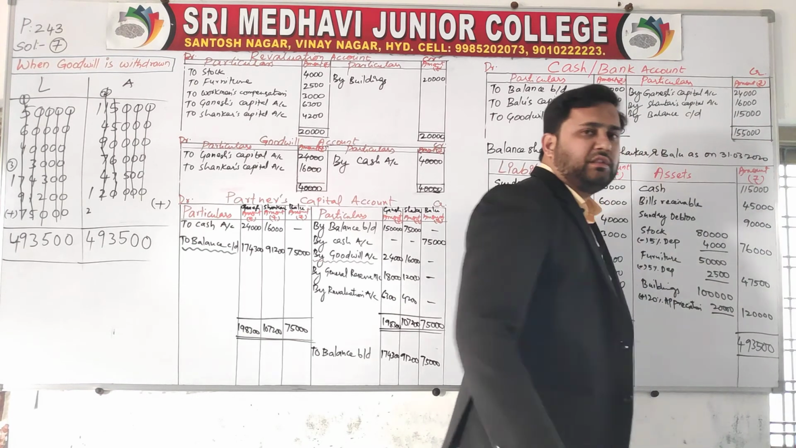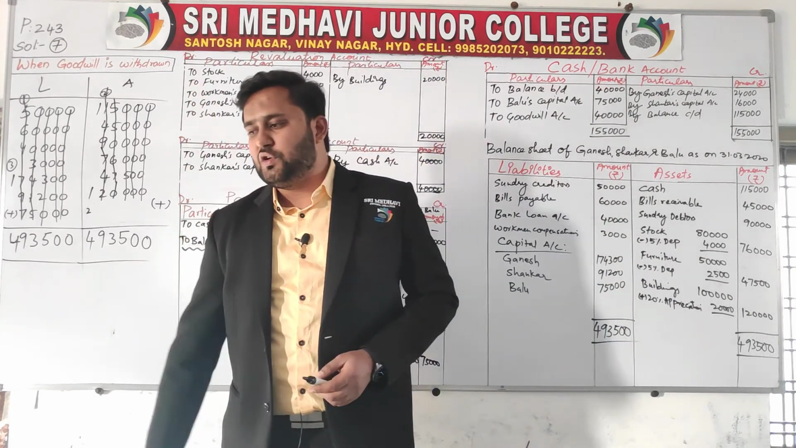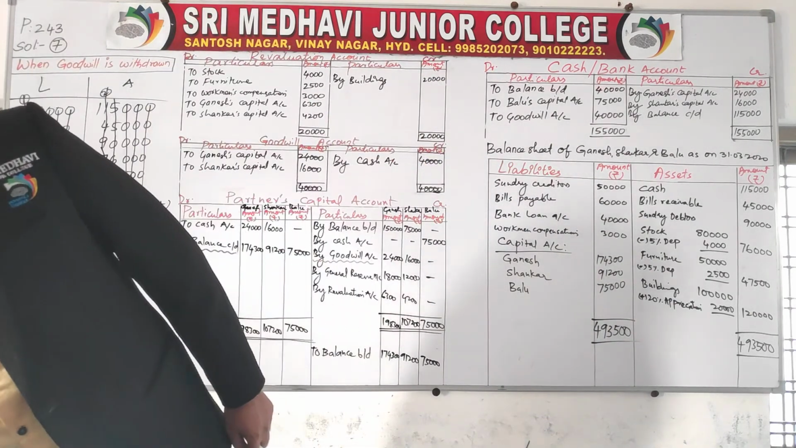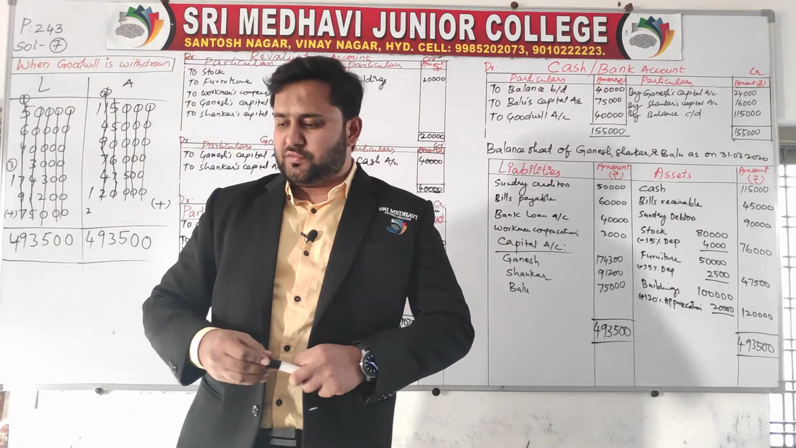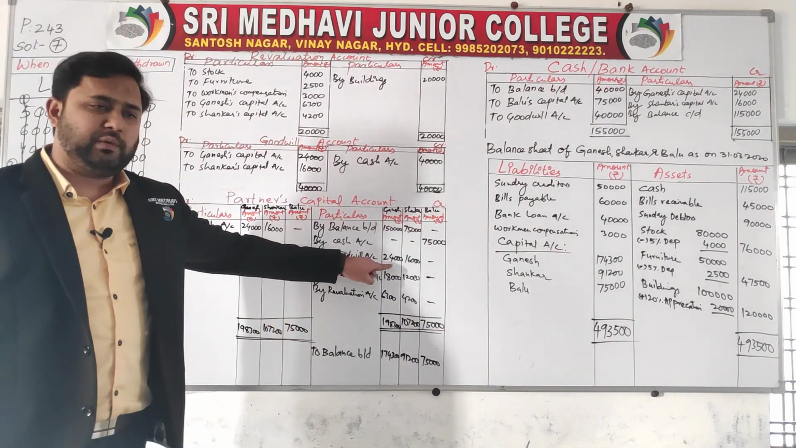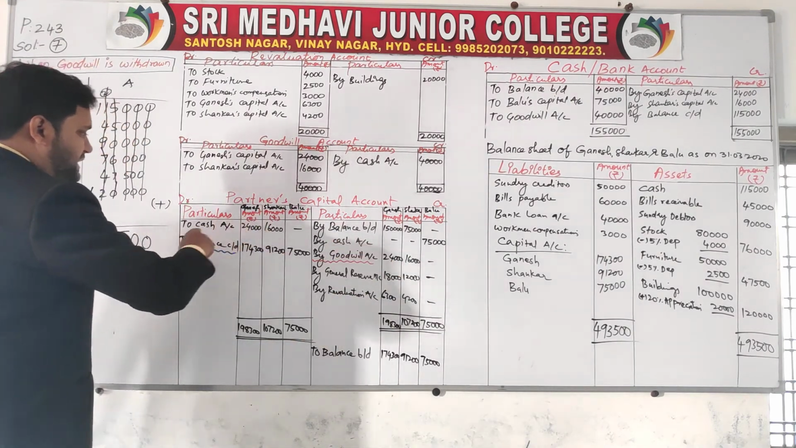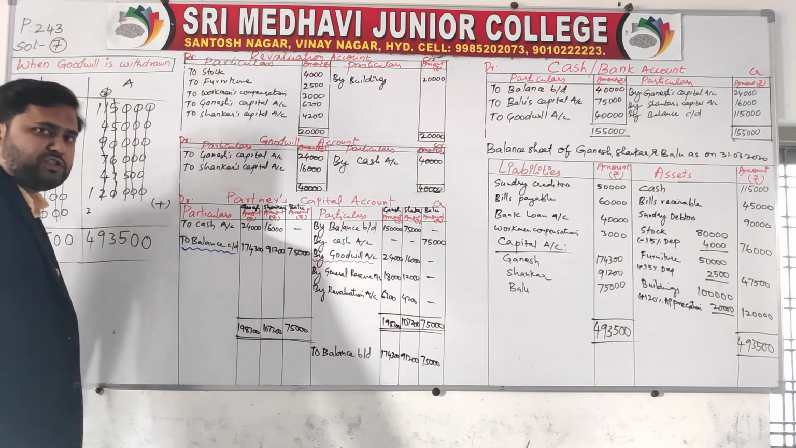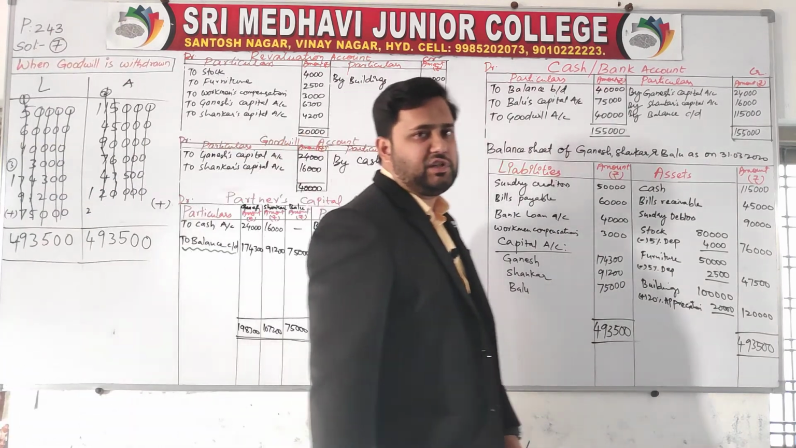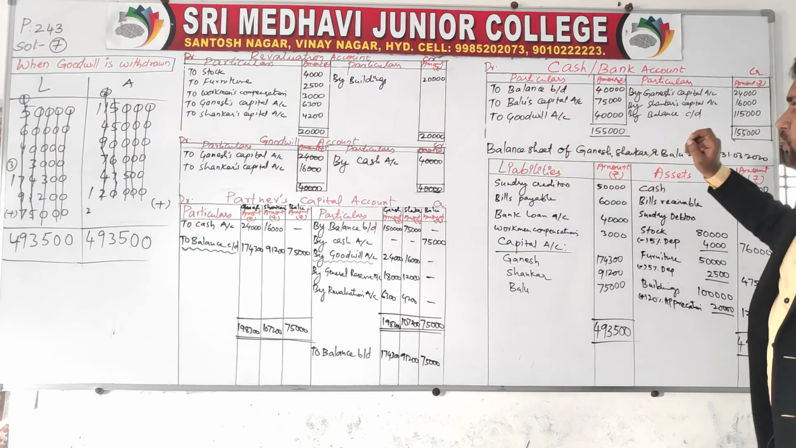This is how you need to calculate when the goodwill is withdrawn by all partners. When the goodwill is withdrawn by all partners, you have to write goodwill here: by goodwill account 24,000, 16,000. Now you withdraw this goodwill and write here to cash account 24,000, 16,000. Write in the cash account as well, same as it is, to balance brought down, to Balu's capital, to goodwill account.